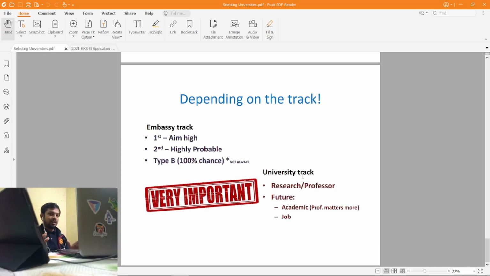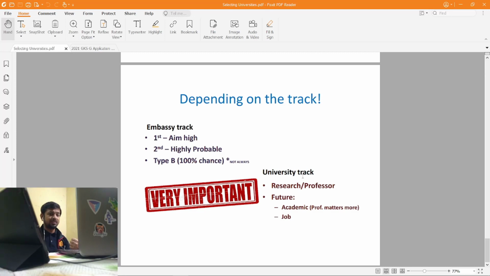Now the last thing I would like to say is that depending on the track, what universities you should choose. For the embassy track, you have to fill 3 choices. For the first choice, I always recommend you fill the highest you can aim for. Maybe if you are aiming for Seoul National University, you can put Seoul National University as first choice.